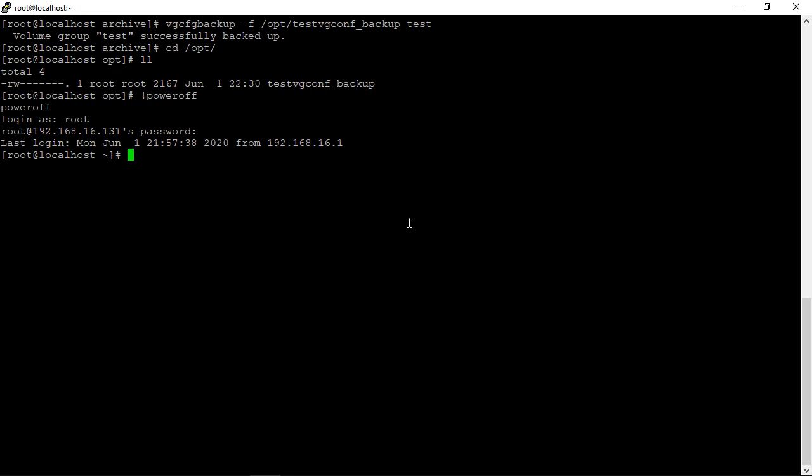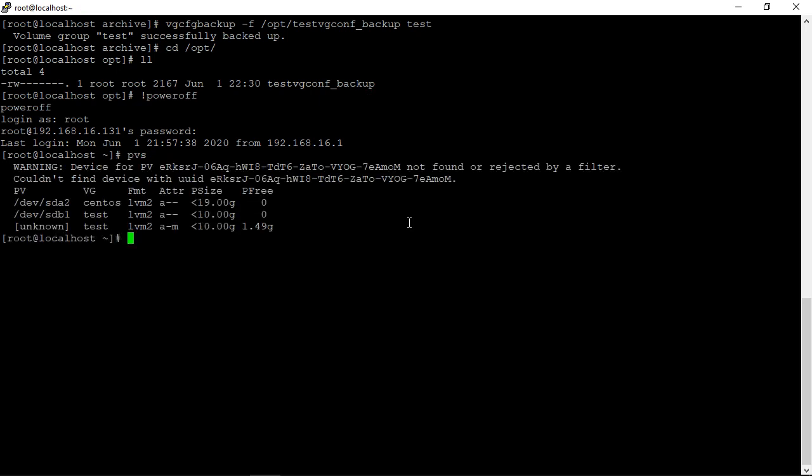So now let's see what is the status of the physical volume. Now if you see pvs, there is a warning, device for PV, this is the UUID of the disk, not found or rejected by a filter. Rejected by a filter means this configuration is mentioned in the metadata and the configuration file, but currently physically it is not present. Could not find device with UUID, this one. And instead of /dev/sdc1, it is showing unknown. The rest of the things you can see because they are mentioned in the configuration file.